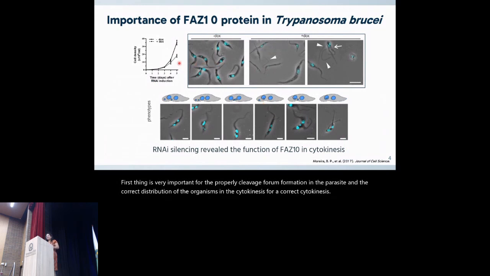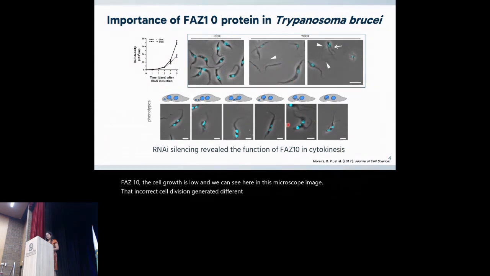Using RNAi to silence this protein, we can see in this graph the importance of FAZ10 for cell growth in the parasite. In the absence of FAZ10, cell growth is slow. And we can see here in this microscope image the incorrect cell division generating different phenotypes.